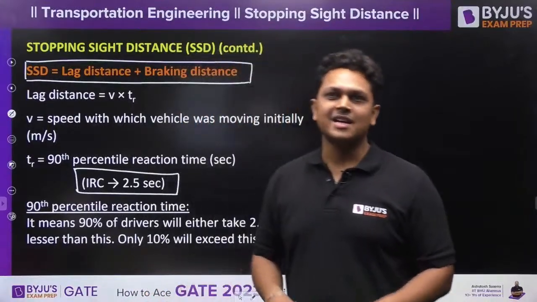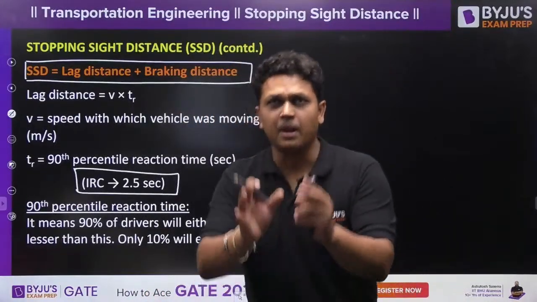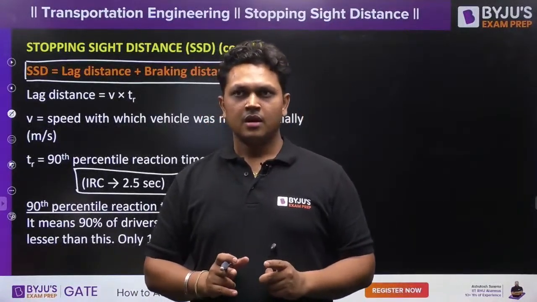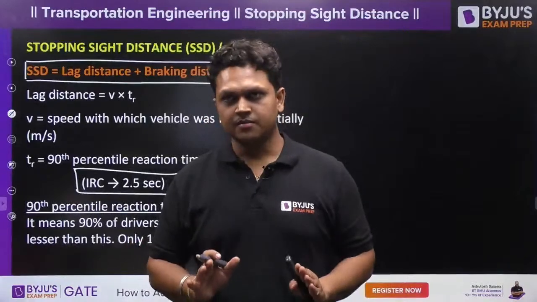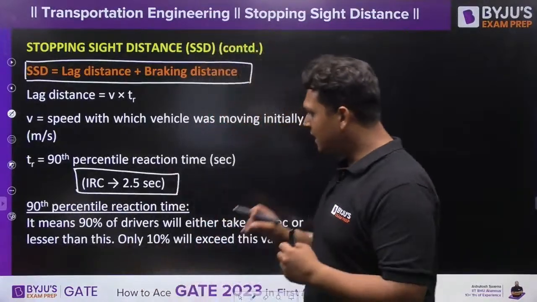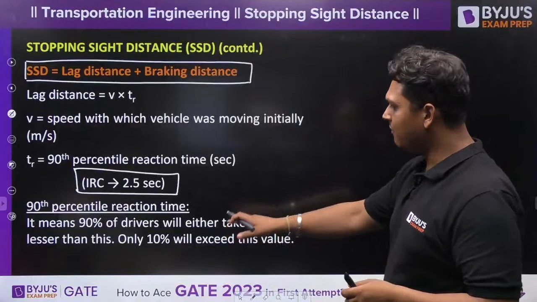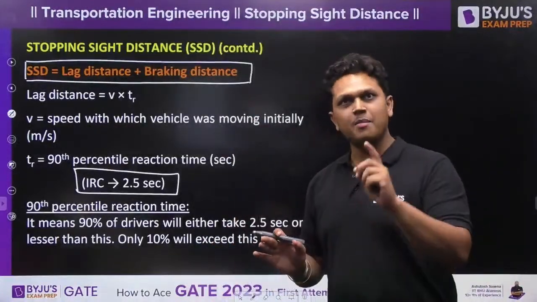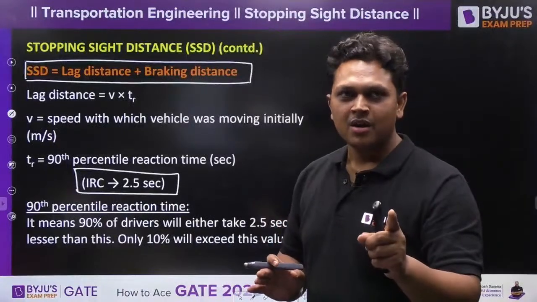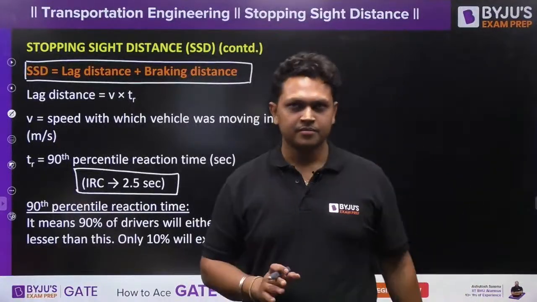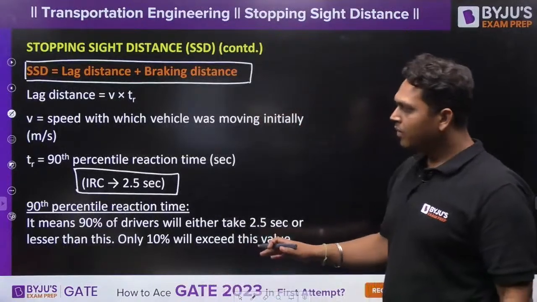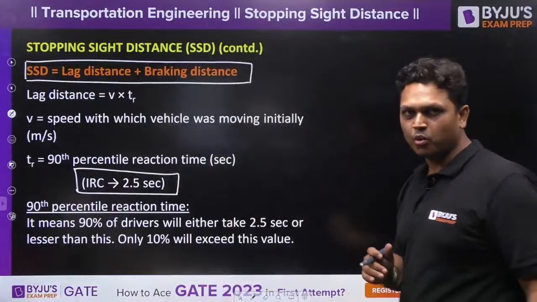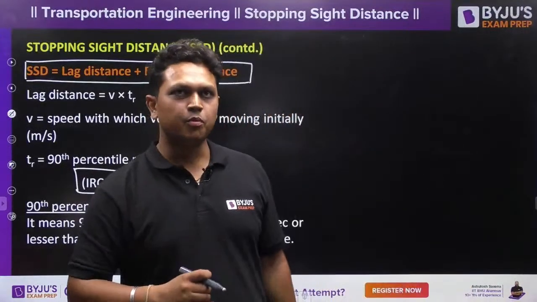It means that 90% of the people will be able to react within 2.5 seconds, taking either 2.5 seconds or less. The remaining 10% are either drunk or not aware. So we take this time as per the 90th percentile reaction time. I hope you understand this point, everyone.